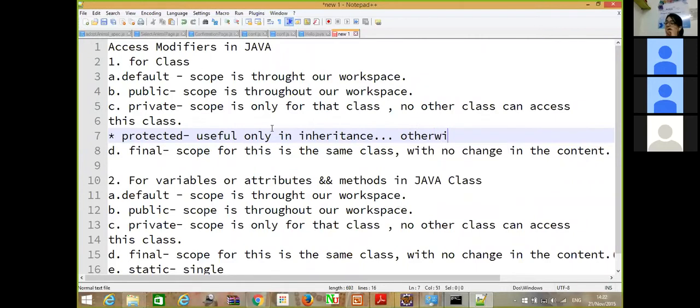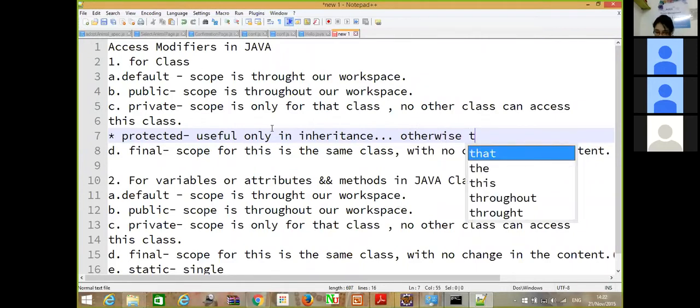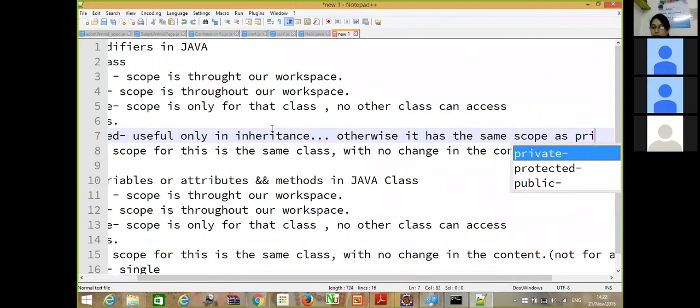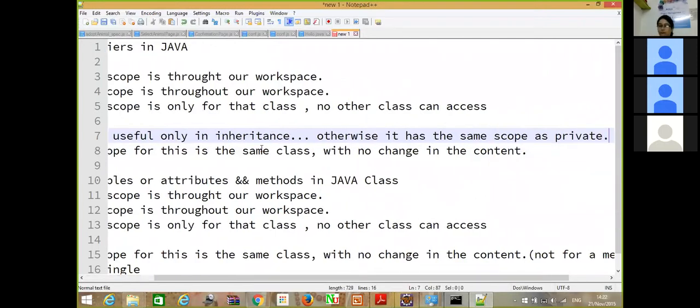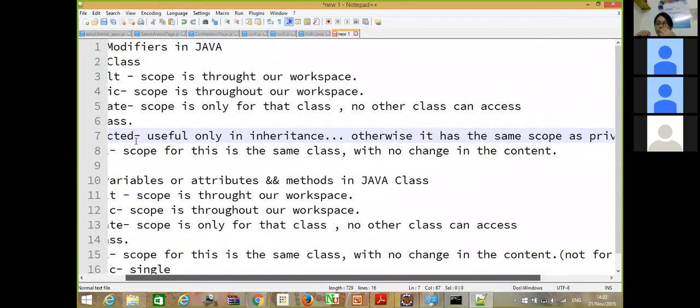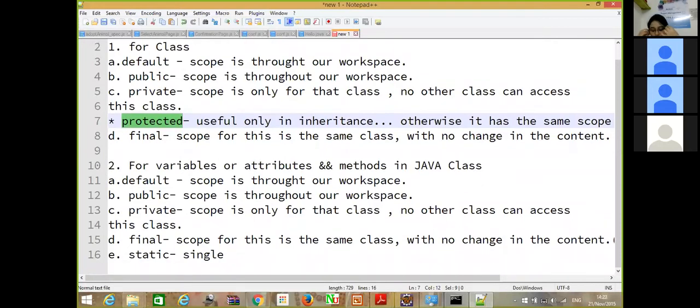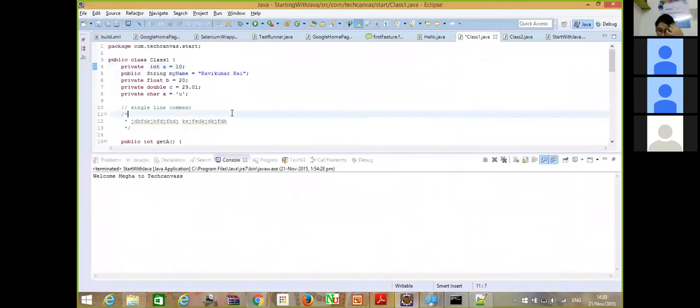Otherwise, it has the same scope as private. Now, how this keyword is different in case of inheritance, we would be looking into it when we take up the topic of inheritance in our next session. So these are the different types of access modifiers that exist for a class, and for variables and methods. I hope this part is clear to you all, guys.